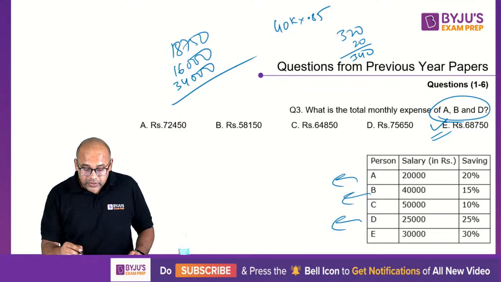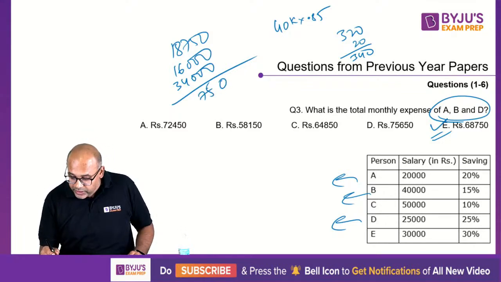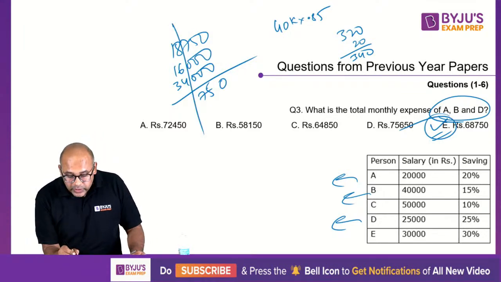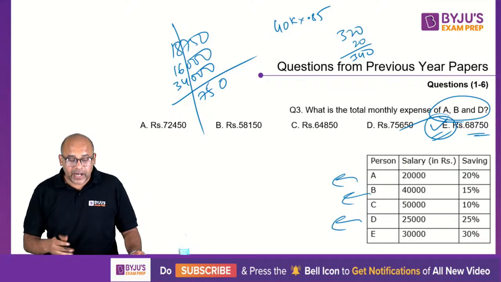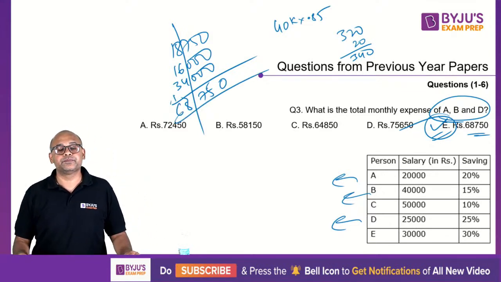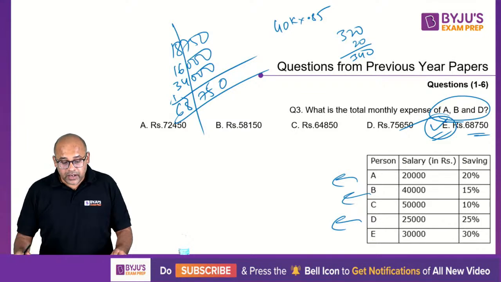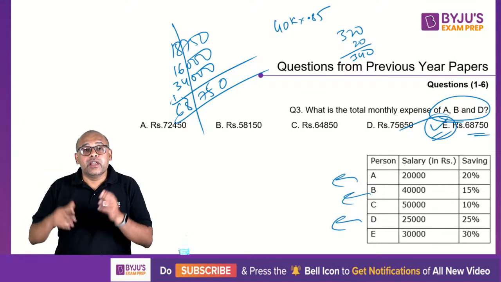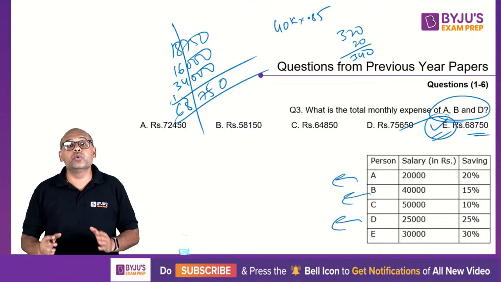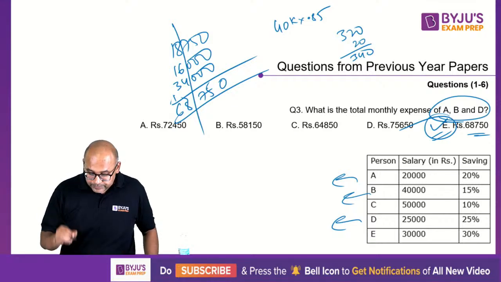Done. So this is 0, 5, 7. So 750 ending में कौन सा option है? A की option है. खत्म. This also you don't have to do because there is only one option ending with 750. But anyway, you can do that. 6 plus 4, 10, 10 plus 8, 18, 3, 4, 5, 6, so 68,750 is your answer. Done? Again, if you notice these questions, even a person who is afraid of maths should do these questions. These are simple calculations. Okay?